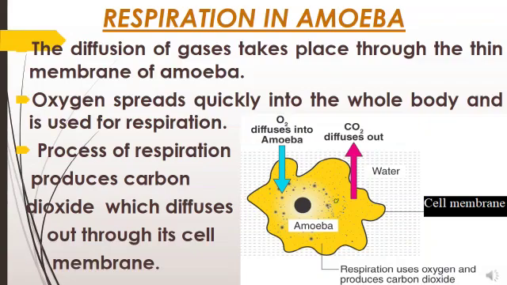In the process of respiration, oxygen breaks down food particles to produce carbon dioxide, and that carbon dioxide diffuses out through the cell membrane, similarly as oxygen diffused into the amoeba. So that is how respiration in amoeba takes place.